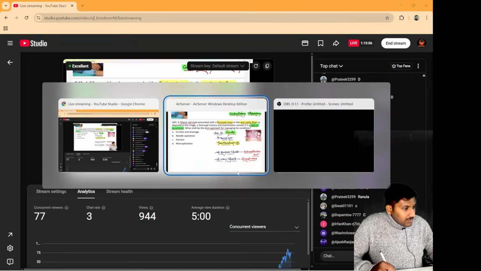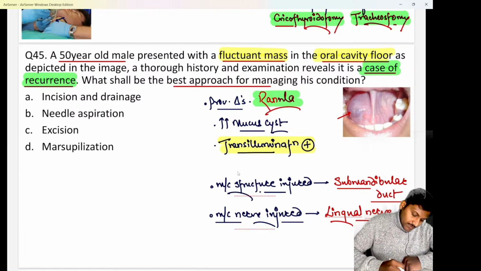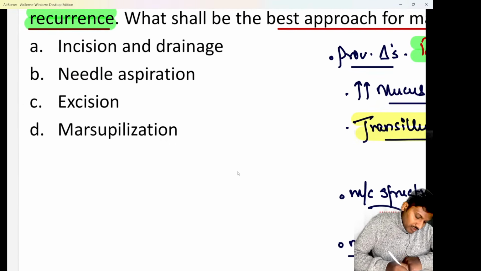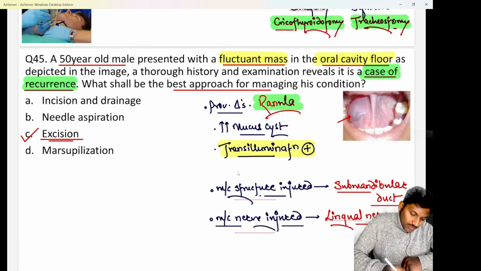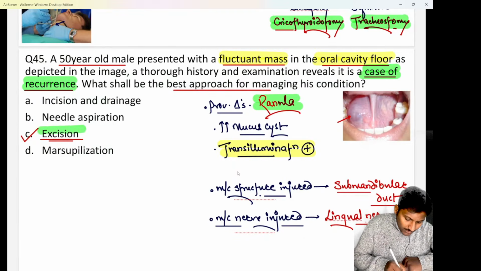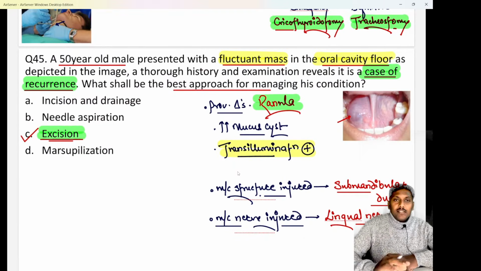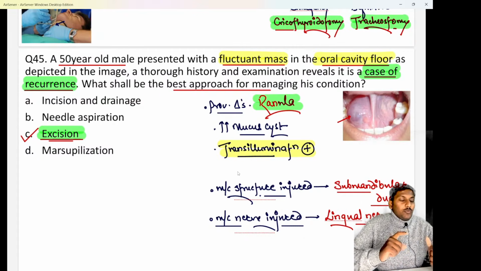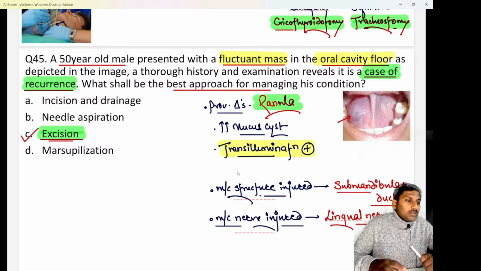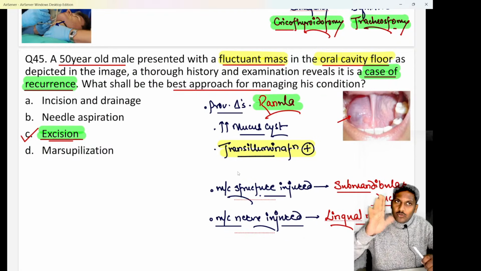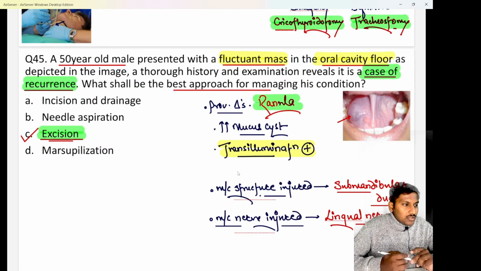Yes, the answer for this case is nothing else but option C, that is surgical excision. There are two reasons for it. One, the best treatment for a case of ranula is always excision, does not matter whatsoever. The reason is, if you do excision, there is no risk of recurrence at all. Once you do excision, you are going to excise the sac or the cyst. Along with that, you are also going to excise the sublingual gland, and once we remove the sac as well as the sublingual gland, there will be no recurrence at all. So surgical excision is the overall best treatment.